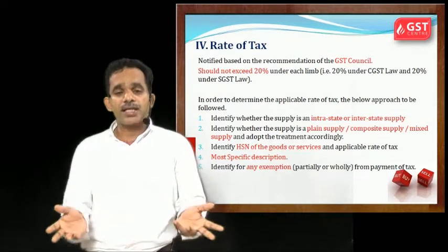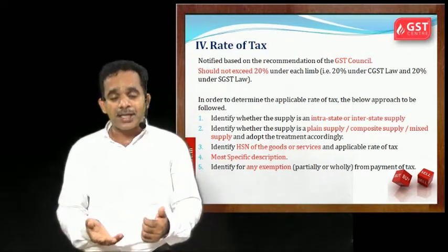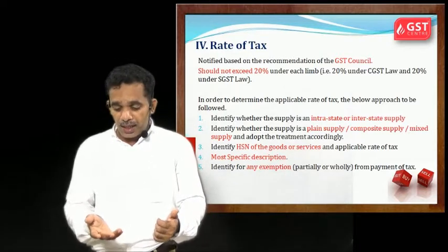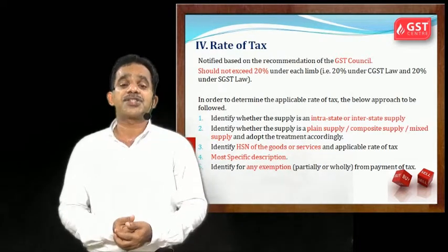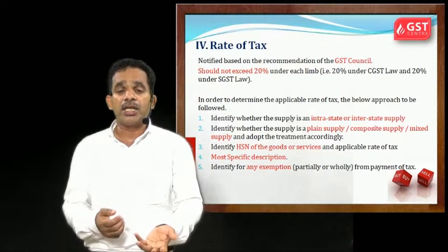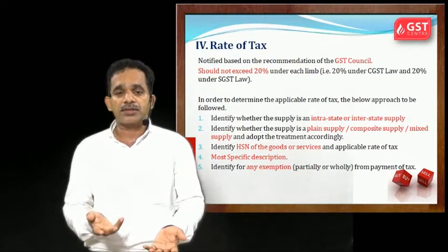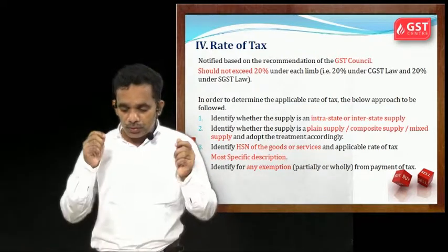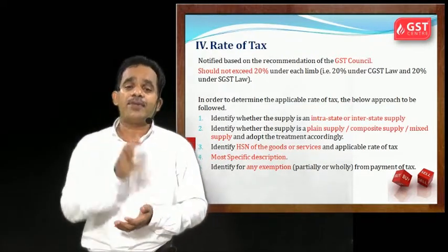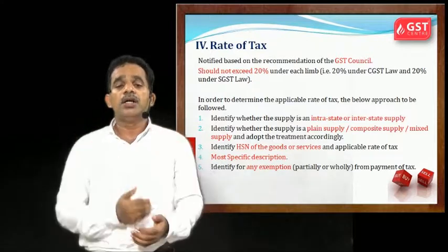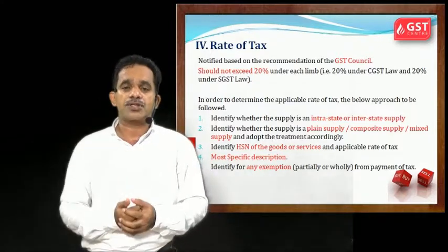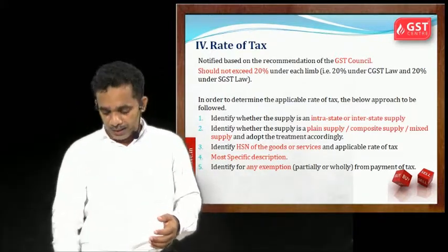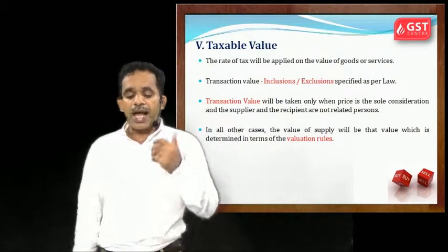Then if there is a confusion, more specific description should be taken. Then if there is any exemption from payment of tax as per any notification, then that notification should be used. So like that, on following these steps, you can find out the rate of tax. Then taxable value.